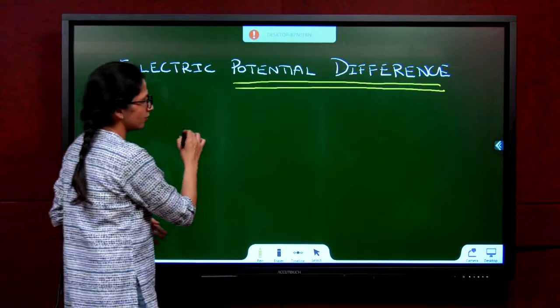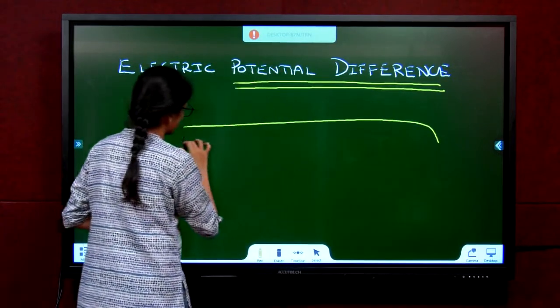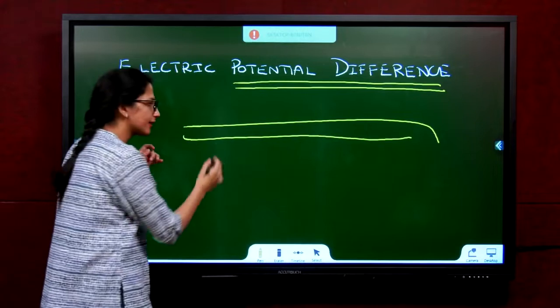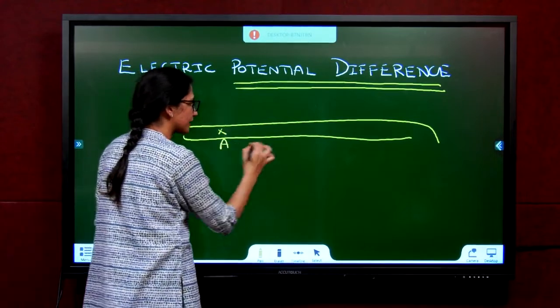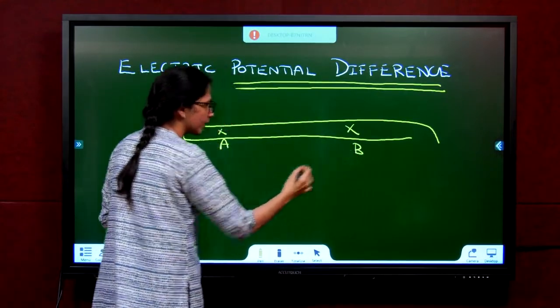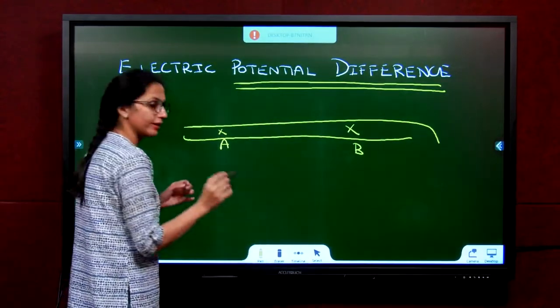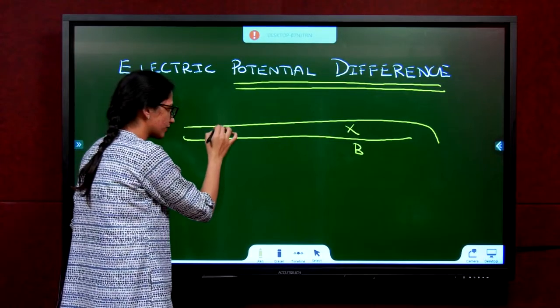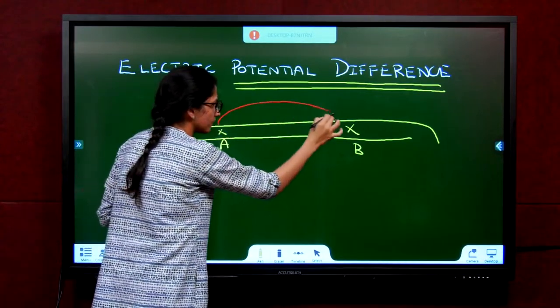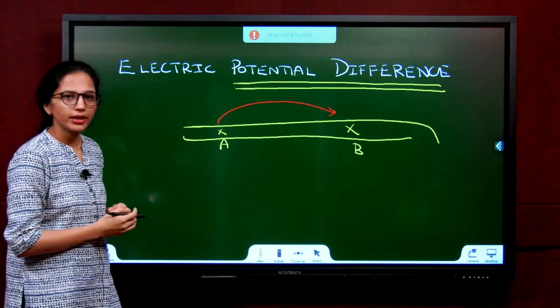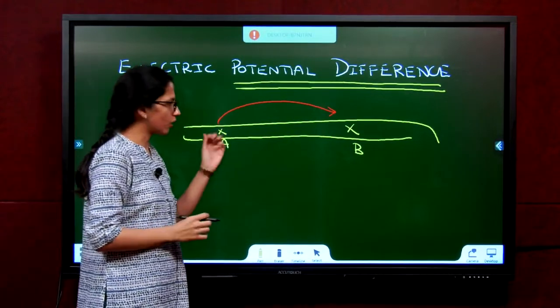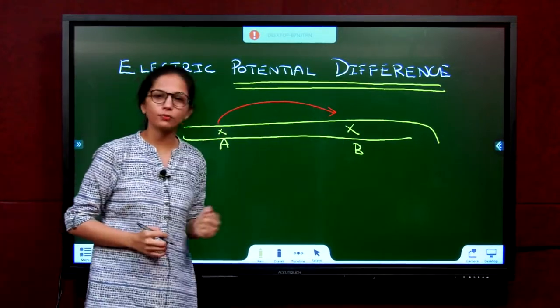So now we are in an electric circuit. This is a part of the electric circuit. There's a point A here and there's a point B here. I want to make a charge move from A to B. I want to take this charge and move it from A to B. The charge can go like this or however. I want to move it from A to B.